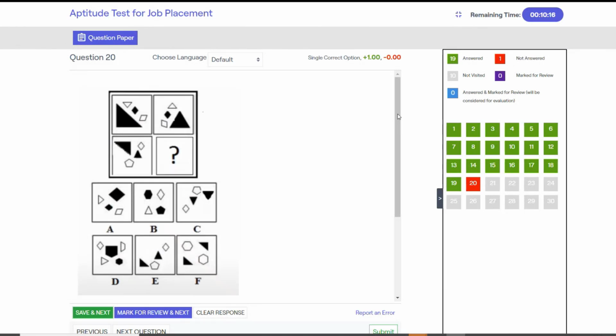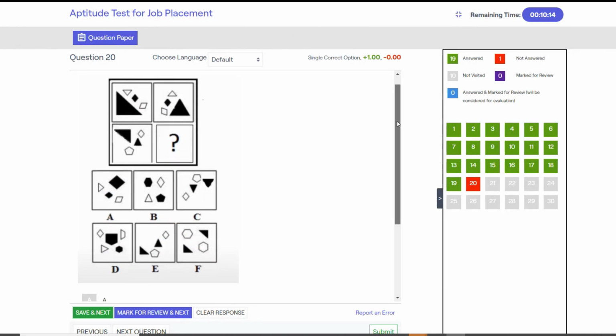Next, this is the weirdest question of this test. Feel free to pause. 99% of the candidates think that option E is the most appropriate answer, which is incorrect. Let me show you my explanation and we can have a discussion in the comment section.